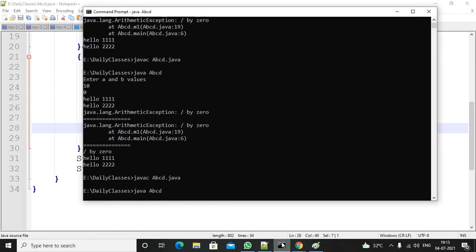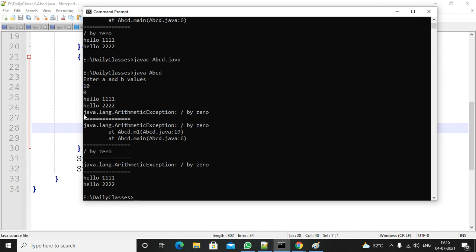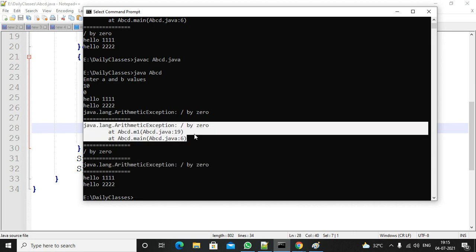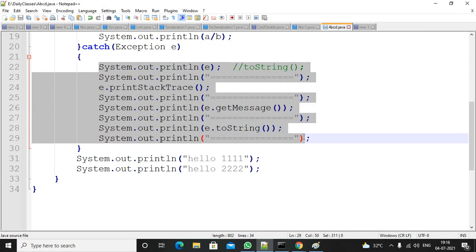Compile, execute. 10 by 0. The first case, this one: ArithmeticException, division by 0. The last case: ArithmeticException, division by 0. Both cases you are getting the same output. But in the middle, when printing the stack trace, you get all the details. Using the getMessage method, you get only the description. By using these ways, you can print the exception details.